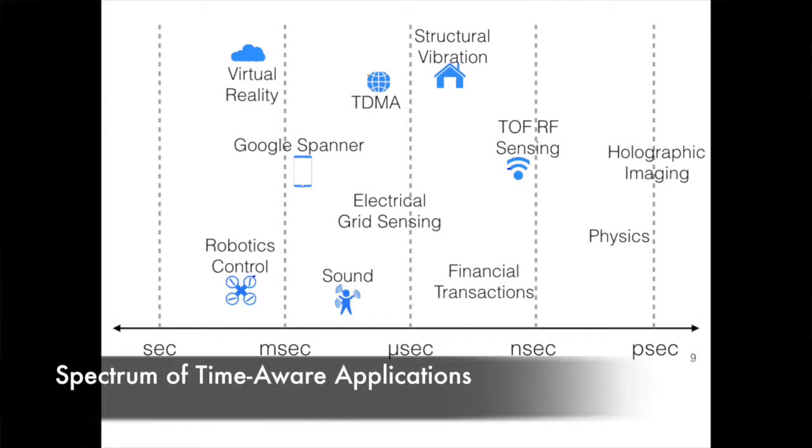What's happening in recent years is we are seeing these applications in which time plays a very important role. We are seeing applications where we are controlling the physical world, we are sensing the physical world, and that requires that the computation's notion of time and the physical world's notion of time be aligned. Unfortunately, at the same time, many technologies that we rely on are making it harder to have precise timing.